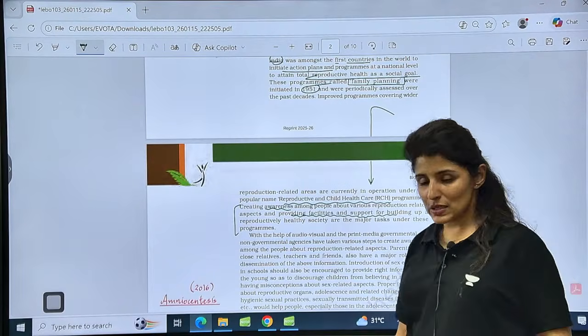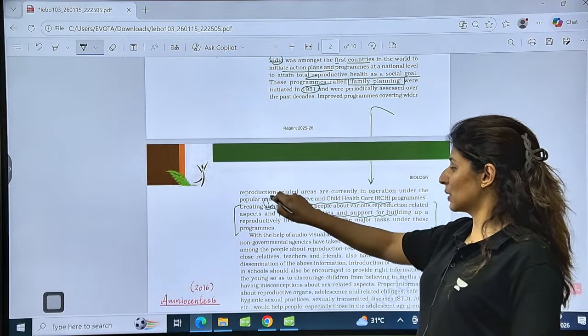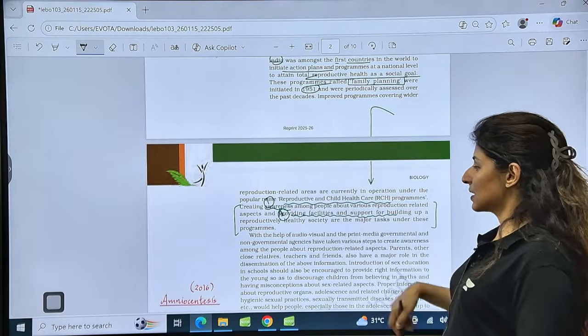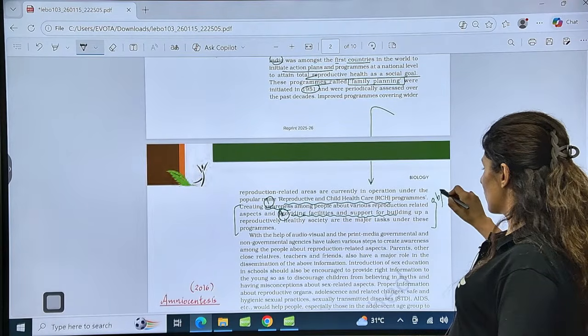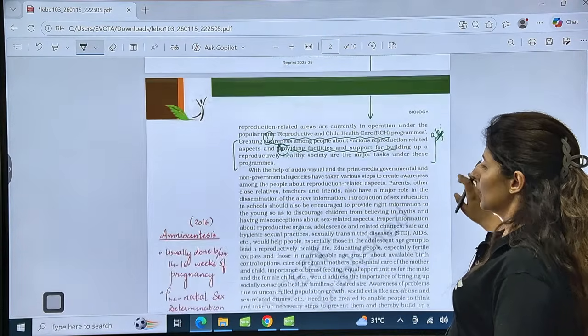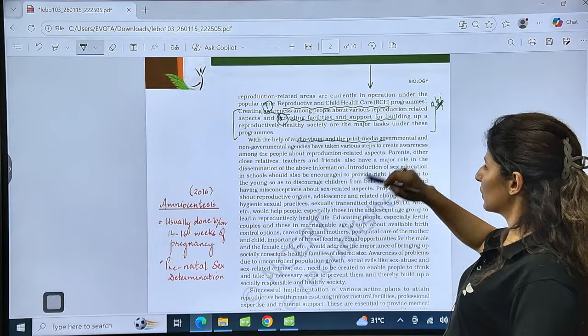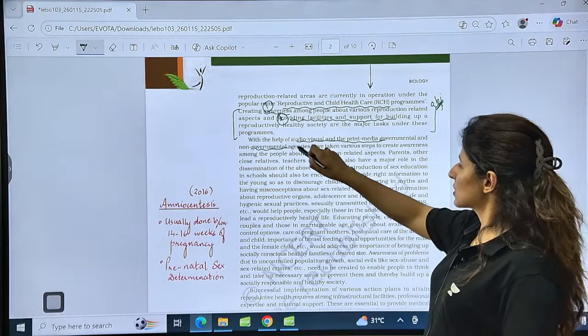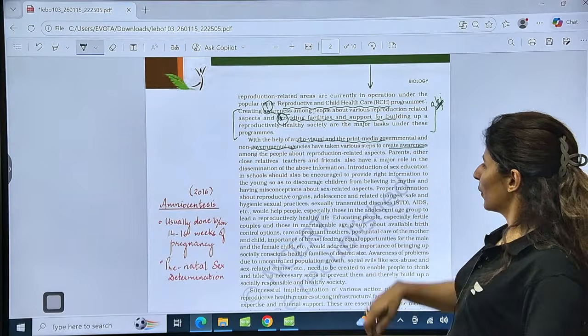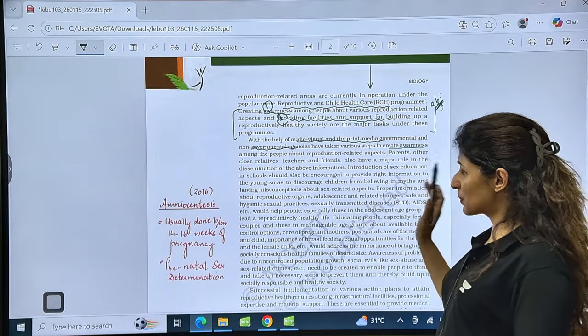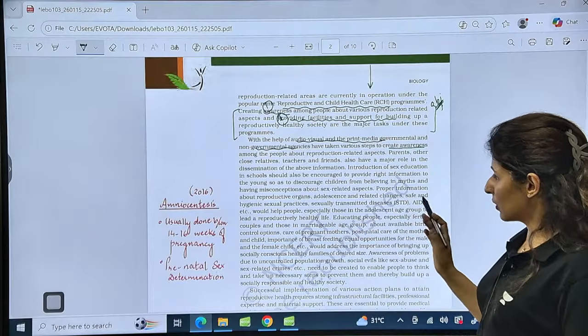So just awareness won't work. So provide awareness to the people and provide them facilities. These are the 2 major objectives of RCH. Is that clear? Then other things: audio, video, visual and print media, government and NGOs creating awareness amongst people and students and all these people.